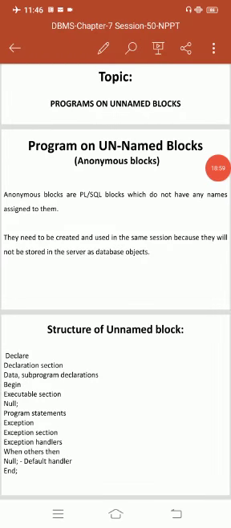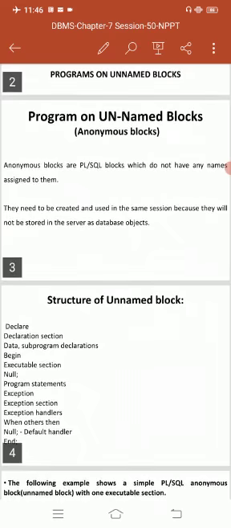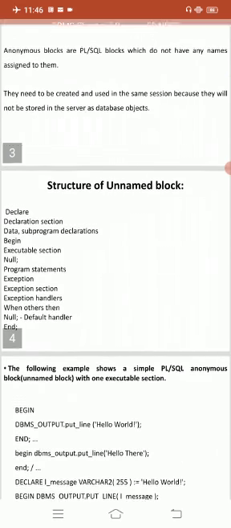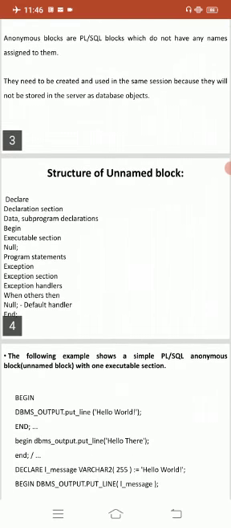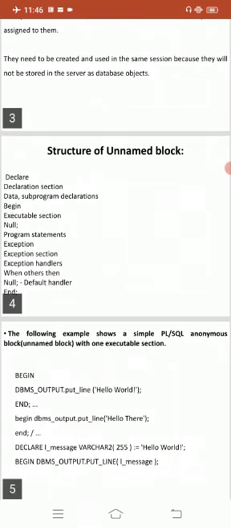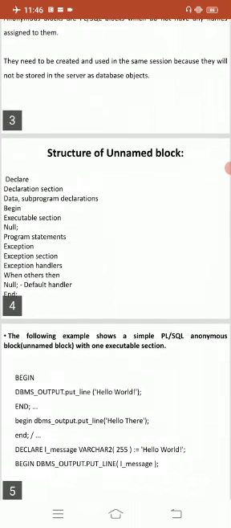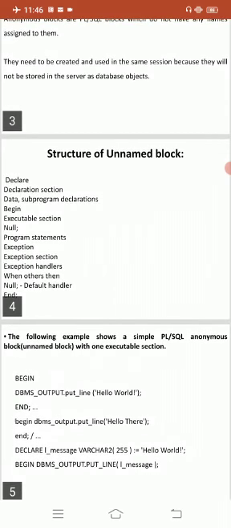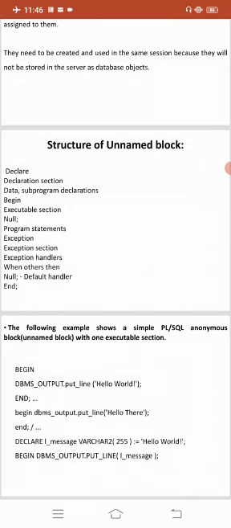Begin has the executable section, with program statements such as null. Next, the exception section is nothing but the error section. It has exception handlers, when others then null, the default handler. That is called the structure of an unnamed block.